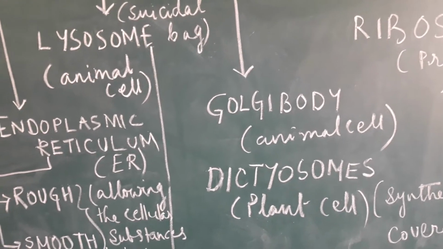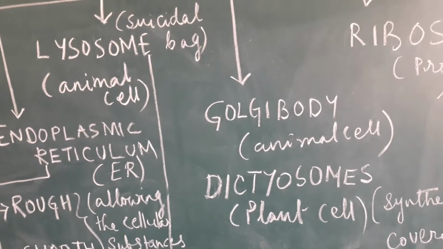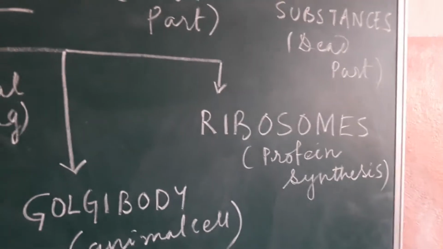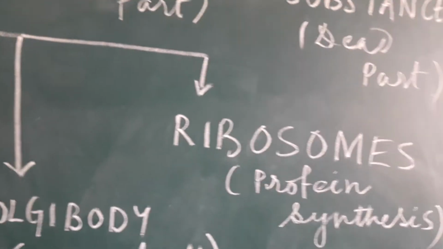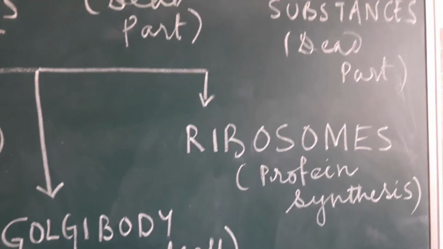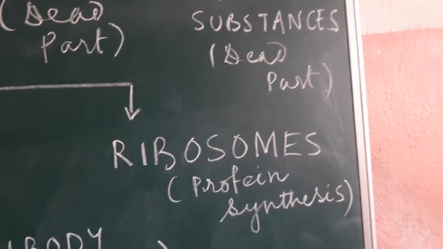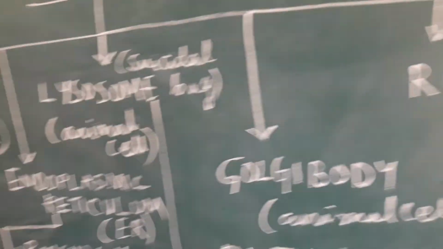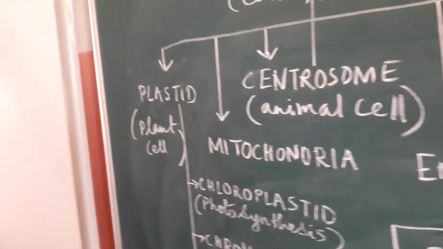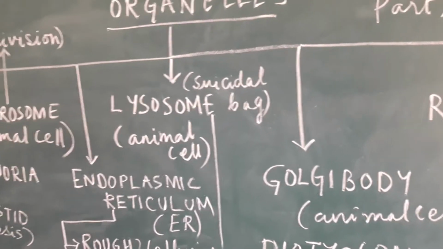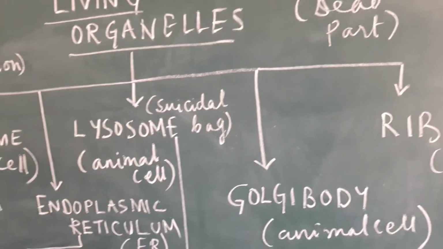Dictyosomes are called so in the plant cell. In plant cell they are given a separate name. Then moving on to ribosomes. These ribosomes are also found in both the cells, that is the plant cell as well as the animal cell. Okay, so now these were the different organelles which are found in the living material of the cytoplasm.